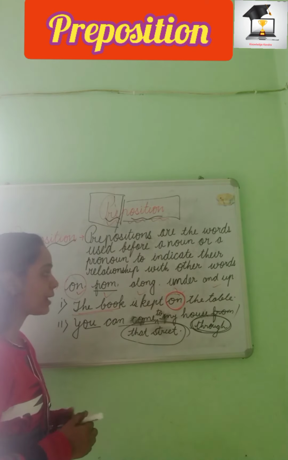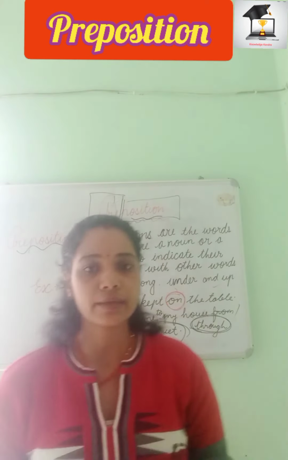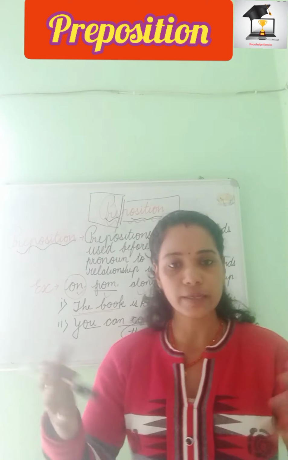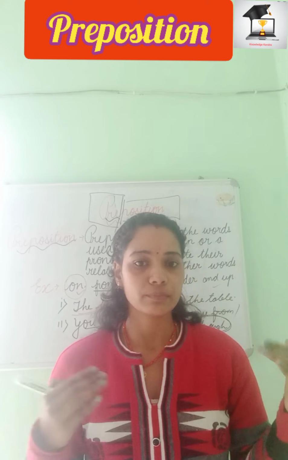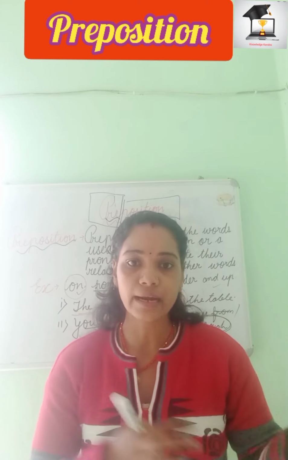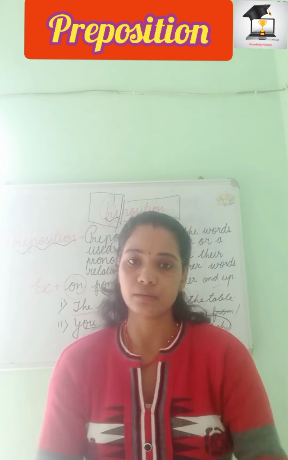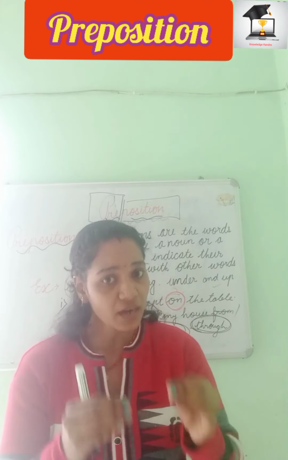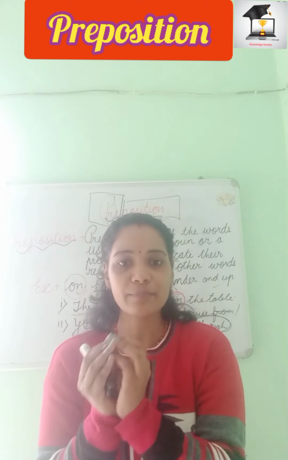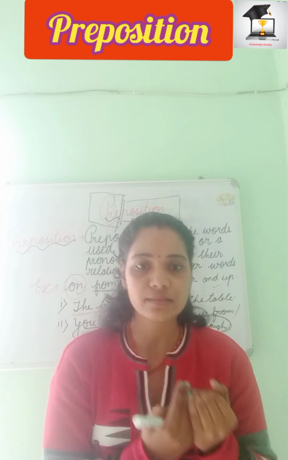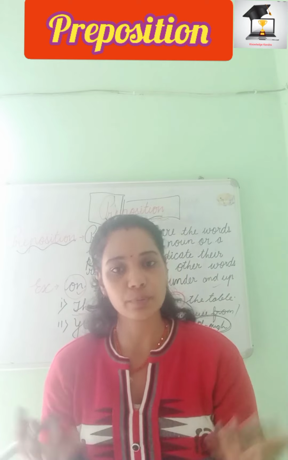You come to know the next example. I'm just telling you that the cat is under the table. The cat is under the table. Here also position or place, both things are denoted. Where is the cat? Cat is under the table. Or position. Cat is sitting under the table. That is also position. I have used table again, it is very common. That is a noun, and under has been used before the noun, that is a preposition.